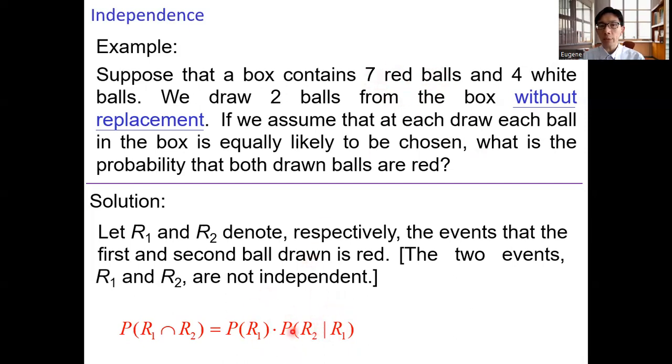So the probability of getting a red ball in the second draw, given that we have already obtained a red ball in the first draw, equals 6 out of 10. Only 6 red balls remain in the box in the second draw with a total of 10 balls. And therefore, the expression is 7/11, which is P of R1, times 6 out of 10. Upon calculation, we get 0.3818.